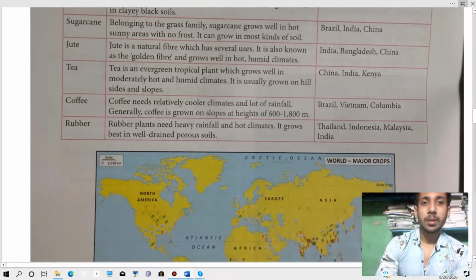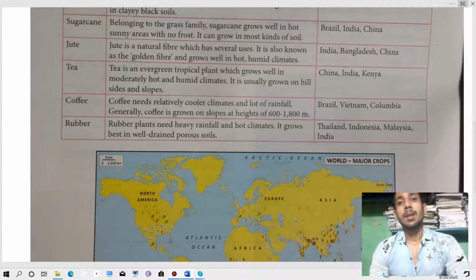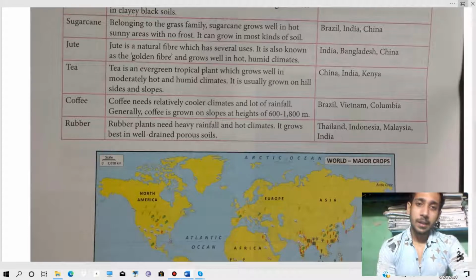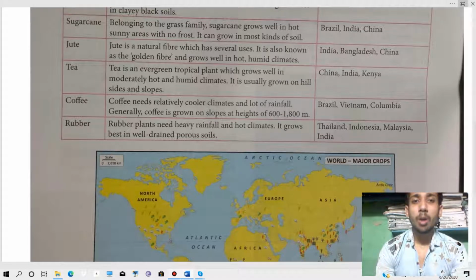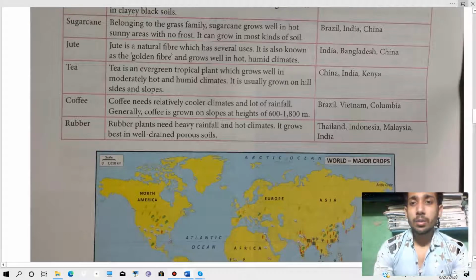Then we will go for the tea. Tea is an evergreen tropical plant which grows well in moderately hot and humid climate. It usually grows on hills and slopes. So it is an evergreen tropical plant because the demand is high, and it is mainly grown in moderately hot and humid climates, usually on hillsides and slopes. And the major producers are China, India, Kenya.